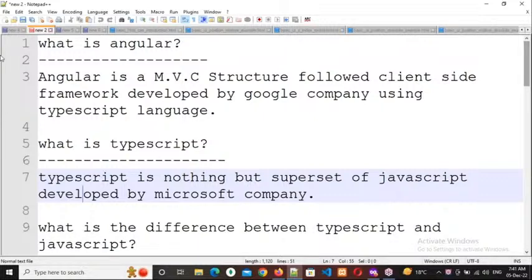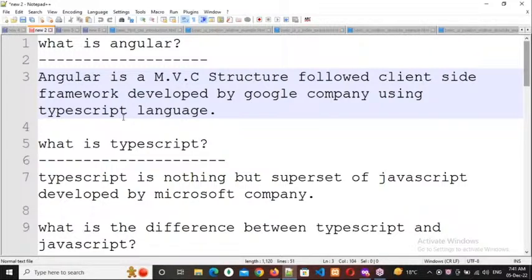Google company developed Angular, Microsoft developed TypeScript, and Angular is developed by the TypeScript language. Now tell me, who is the owner of Angular? Google or Microsoft or both? Both, sir. Microsoft and Google. Actually, Google only is the owner. Why? Because TypeScript was developed by Microsoft, not by Google directly.